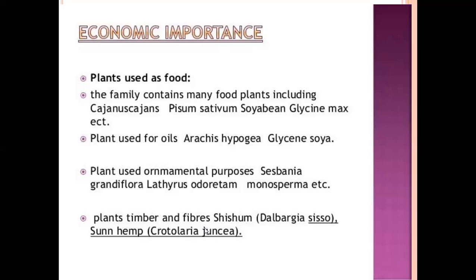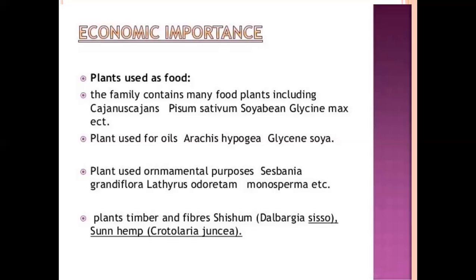Some plants have medicinal qualities. Leaves and roots are used for increasing the semen content.